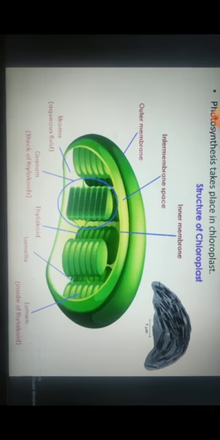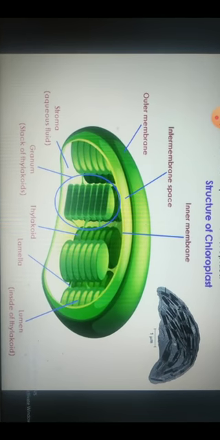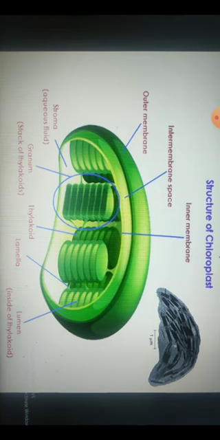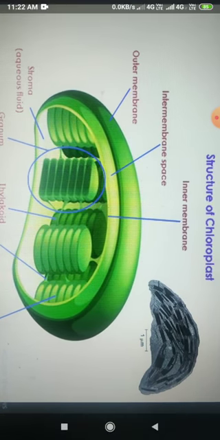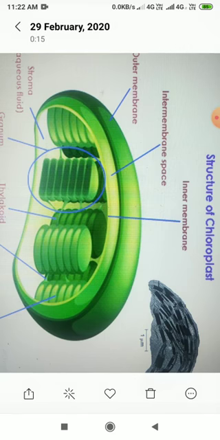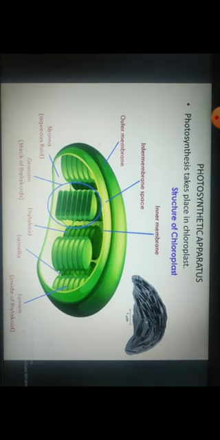So here is the structure given of a chloroplast. On your right, the black and white image is the actual SEM, scanning electron micrograph of a chloroplast, and here the green one is the graphic representation. Here you will find different parts of a chloroplast. First of all, on the left side there is the outer membrane, the outermost membrane of the chloroplast. Then there is the intermembrane space. Then there is the inner membrane. The space present between the inner membrane and outer membrane is known as the intermembrane space.